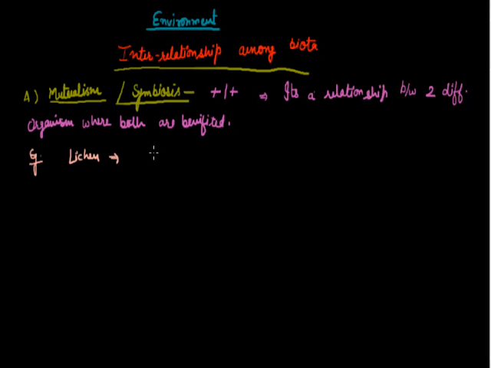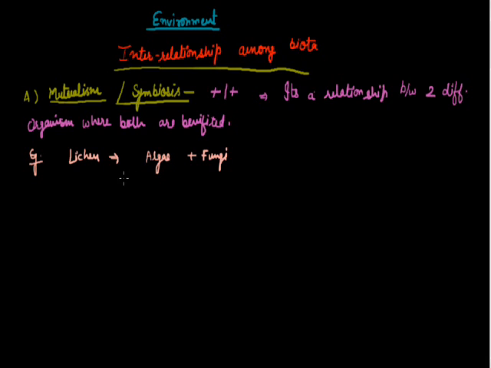These are found in extreme conditions where, as I told you, there's no water, no minerals. These are basically the mutualism of plants. What kind of plants? Algae and fungi. So it's a symbiotic association of algae and fungi, where the algal partner can synthesize its own food.